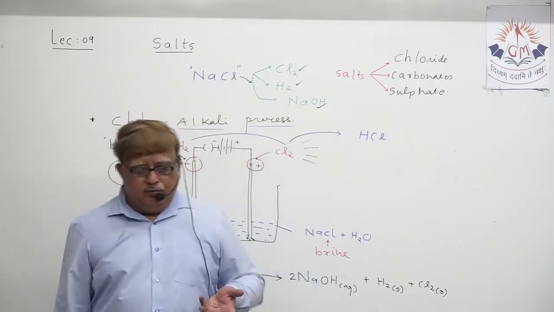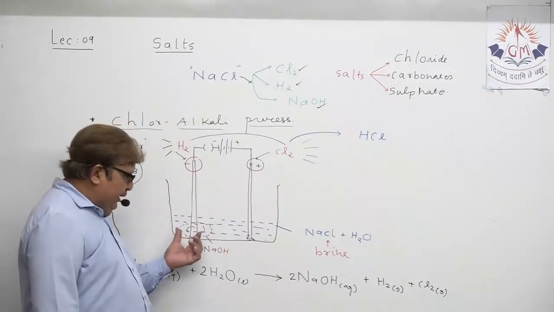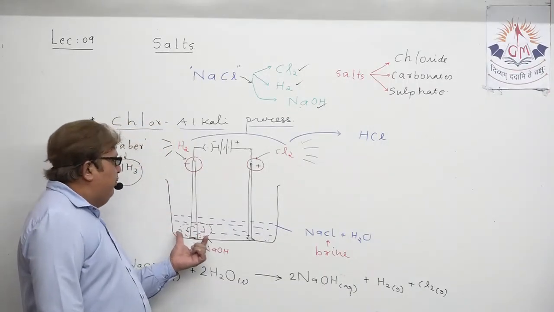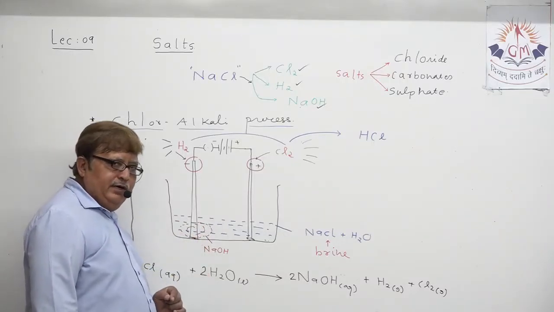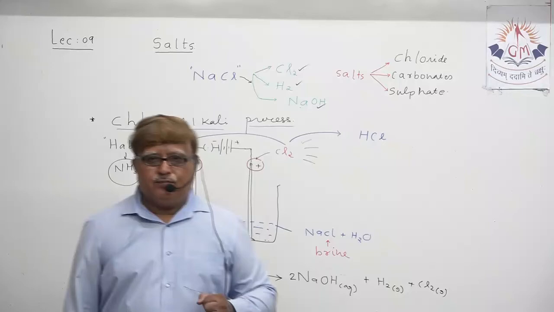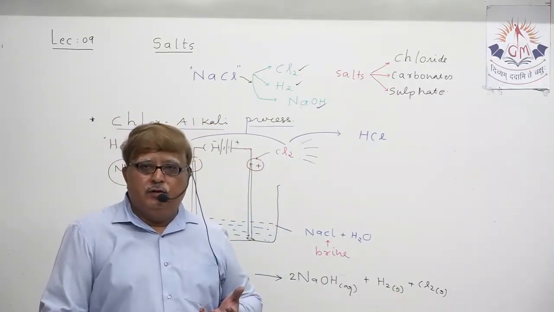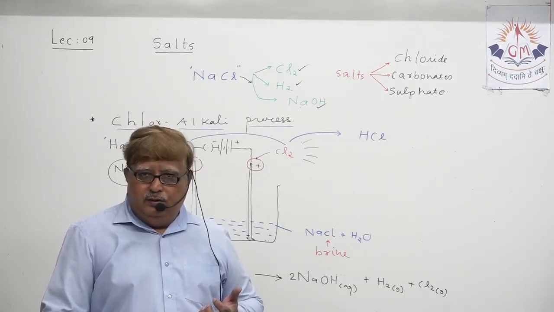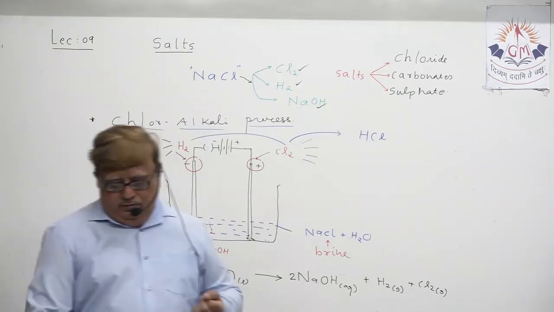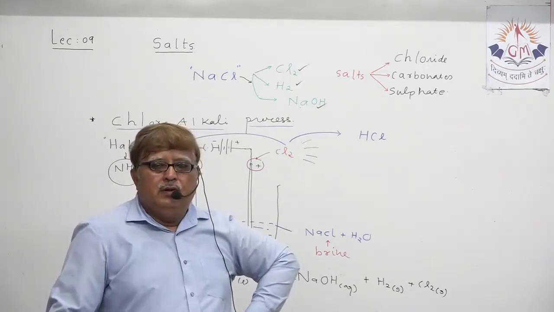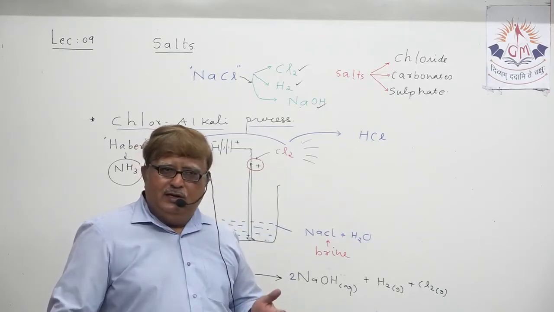Understand? Now the third product, alkali, sodium hydroxide, which collects in liquid, aqueous form near the cathode, that sodium hydroxide is also important. It is mainly utilized for producing bleach. You know the bleaching powder as well as bleaching liquid available at home.